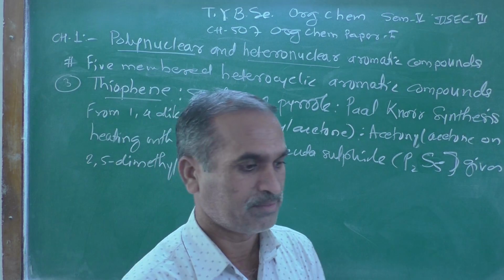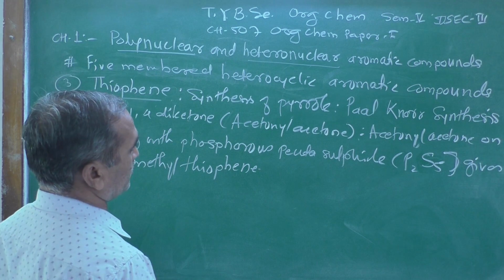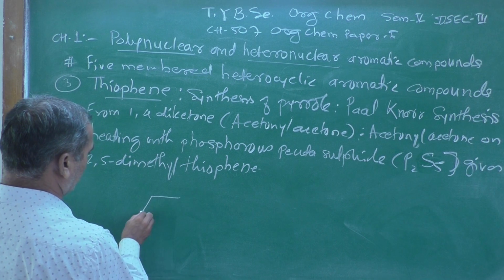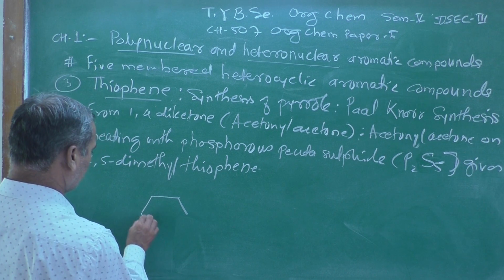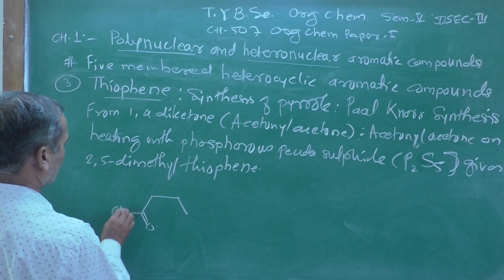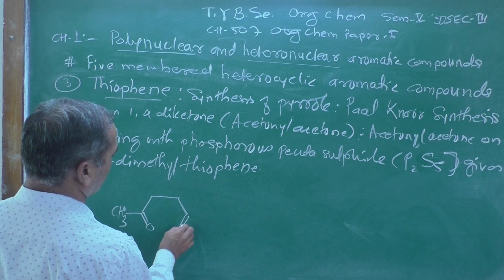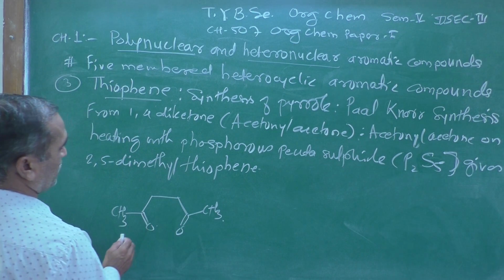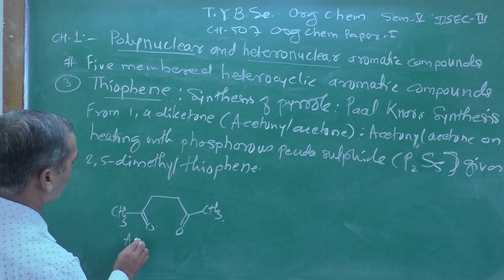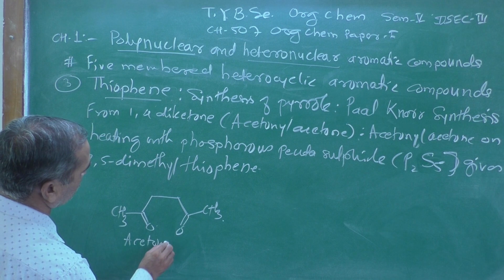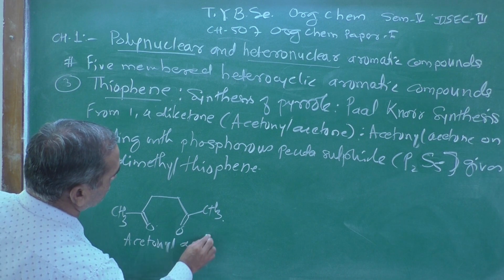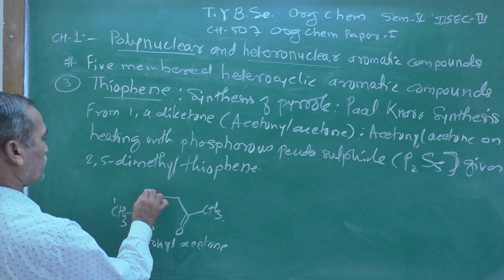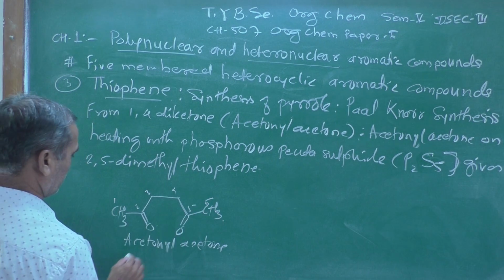Let us see the starting material as we have taken here. This one, observe this carefully. Methyl group here, C double bond O, CH3. The common name of this compound is acetonyl acetone, or 1, 2, 3, 4, 5 and 6.